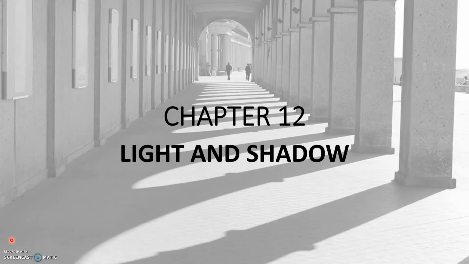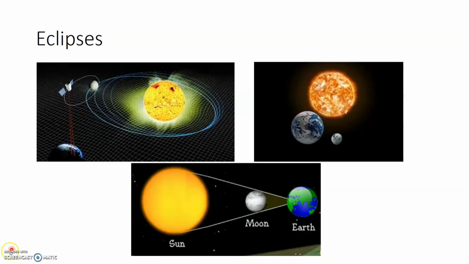Now let us see in detail what is meant by an eclipse. Now look into these pictures here. As you see here in all these pictures, it clearly shows that the Sun is a luminous body, which means it gives out light. While as you see here in these pictures, Earth and Moon are opaque bodies. Sun is a luminous body, while Earth and Moon are opaque bodies.